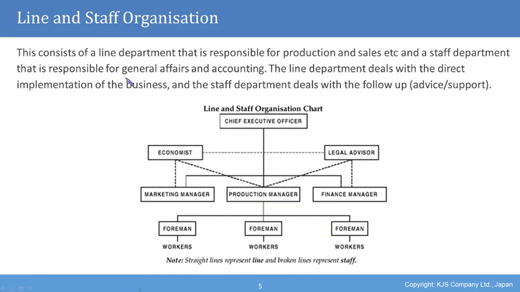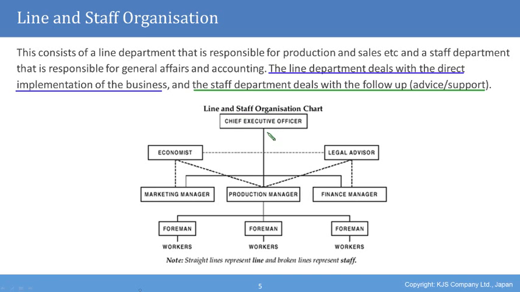This consists of a line department that is responsible for production and sales, etc., and a staff department that is responsible for general affairs and accounting. The line department deals with the direct implementation of the business, and the staff departments deal with the follow-up, which can include giving advice or support. Here is a chart for how the line and staff organization works.